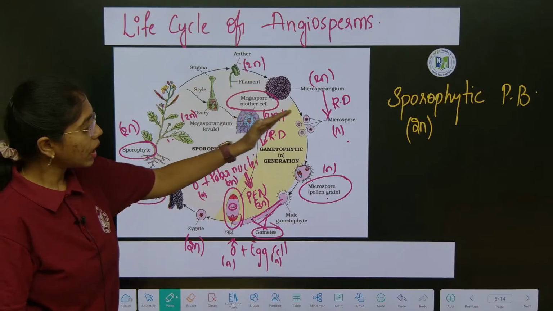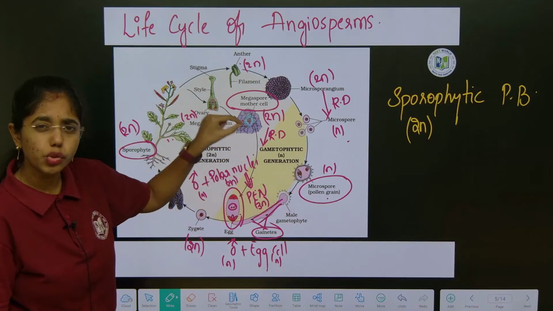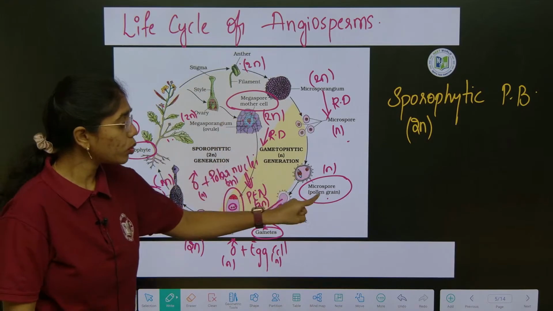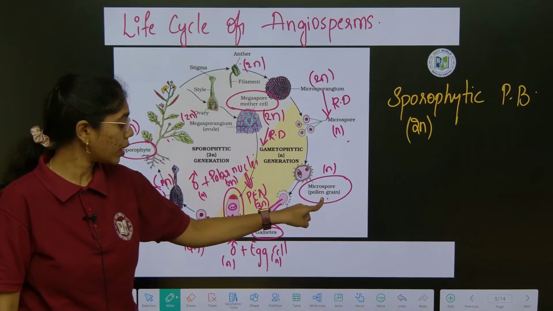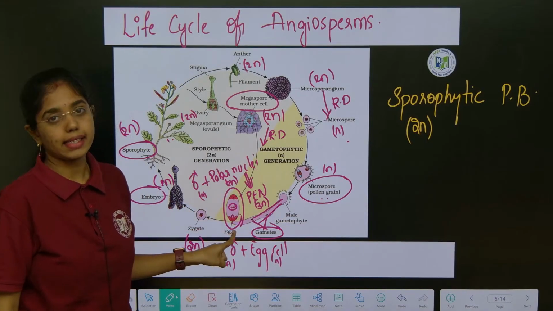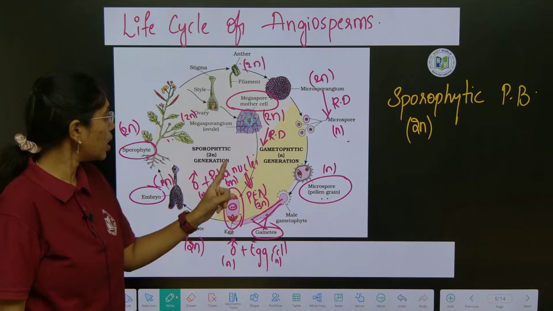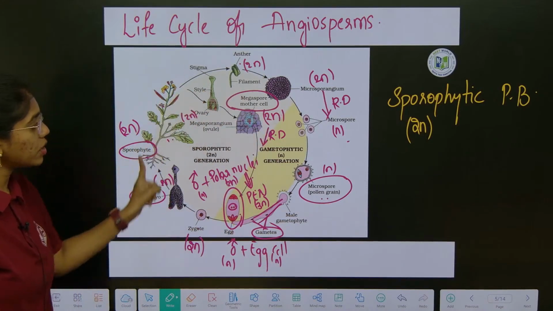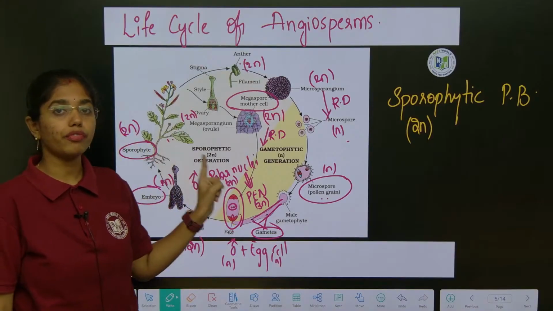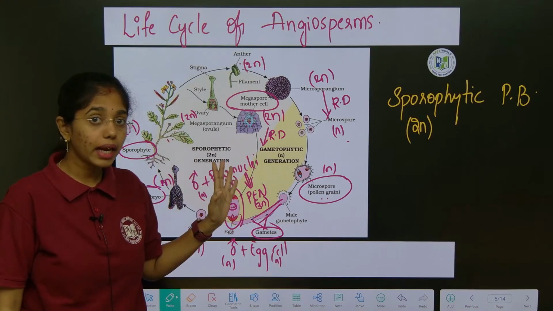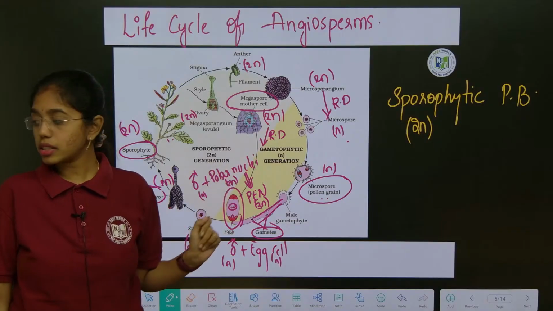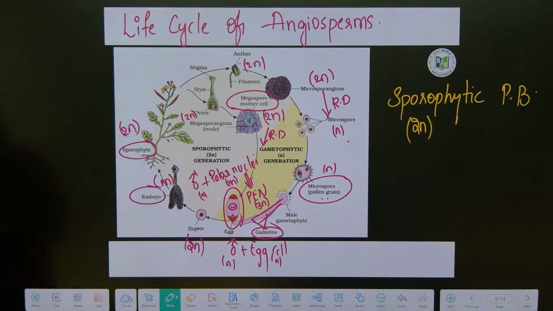Here if you see, the gametophytic generation is very limited, only up to the haploid microspores or pollen grains or haploid egg cell. Only this is the haploid gametophytic generation. The rest of the complete phase is what? Diploid sporophytic generation. Clear, right? Clear till here? This is the complete life cycle of angiosperms.